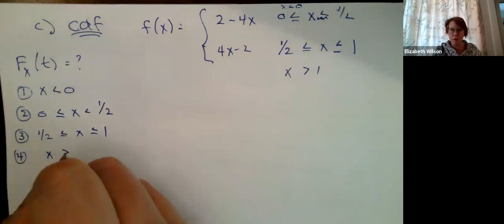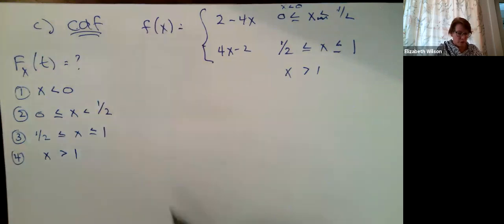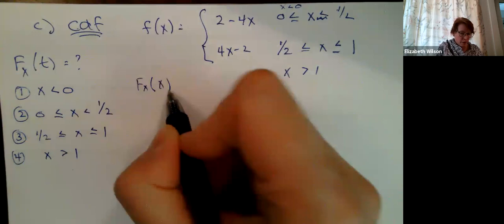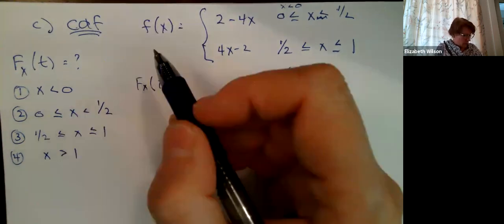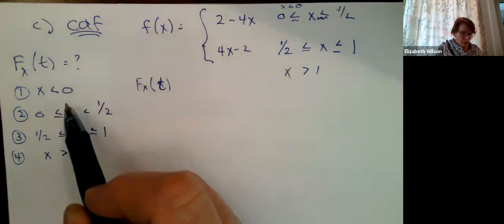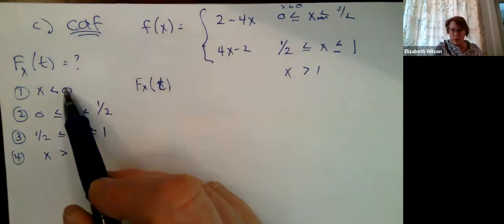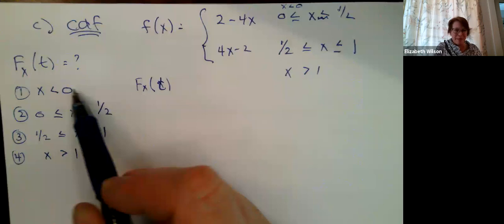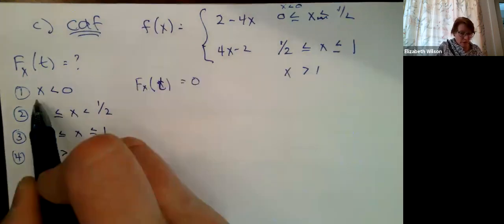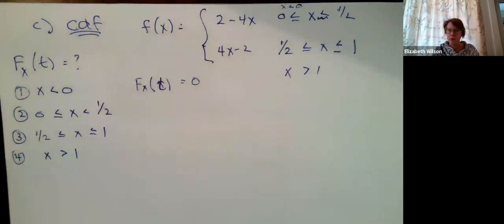So our cumulative distribution function says, before we get to, actually, do I want to leave this as t or x? I guess I called it a t. So before I get to my actual PDF, before things have kicked into place, I have not accumulated any probabilities. So when x is less than 0, my cumulative distribution function is 0.